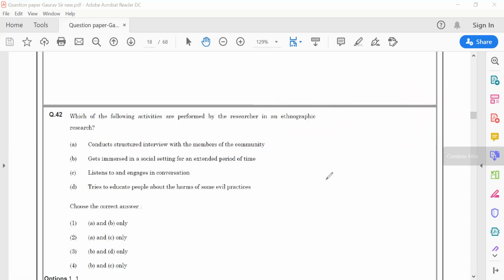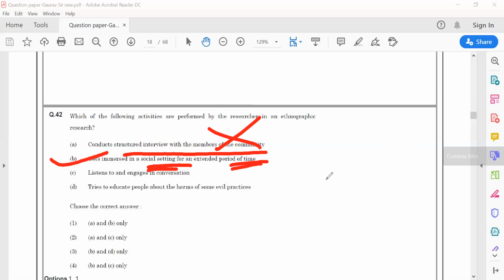So we will read the options. First is conduct structured interviews with the members of the community. We are not doing any interviews. We are just discussing and listening. We are not interviewing them. So this would not be correct. Next is get immersed in a social setting for an extended period of time. Yes, we are immersed, we are intermingling with them for an extended period, so we are able to know their thought processes.